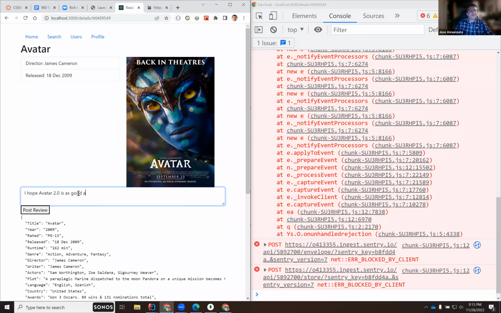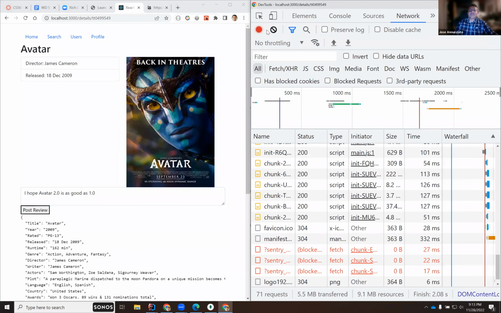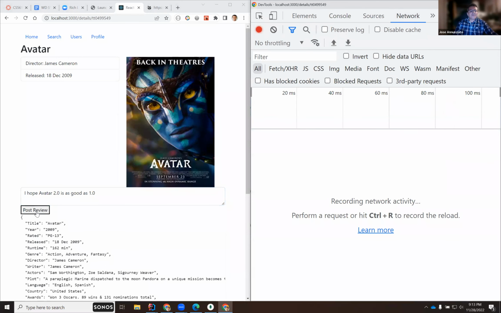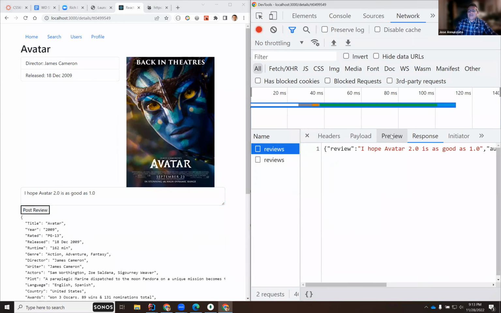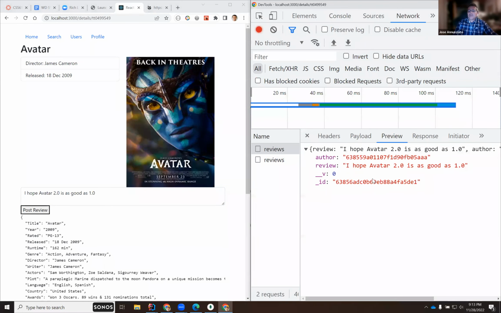I hope Avatar 2 is as good as 1.0. No way, right? But let's see, network. Let's post this. Okay, so we created it in the response. There's my response. Perfect. So presumably it was added.